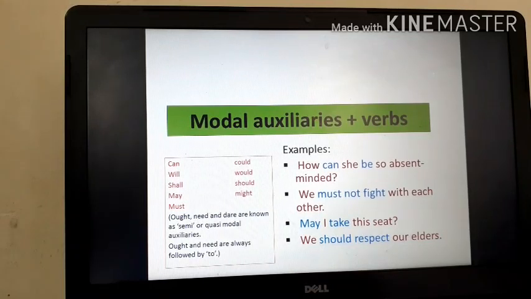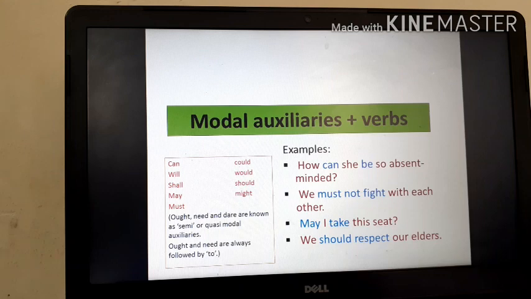And last but not least, we have the modal auxiliaries plus verb. Before that, we should know what a modal auxiliary is. A modal auxiliary is a verb that is used with another verb to express a mood or tense. They are always used with the main verb and can never be used as a full verb in a sentence. Modals are used to express permission, ability, suggestion, possibility or necessity. Remember, beta, that modal auxiliaries do not change their form according to the tense of the main verb or the number and person of the subject.